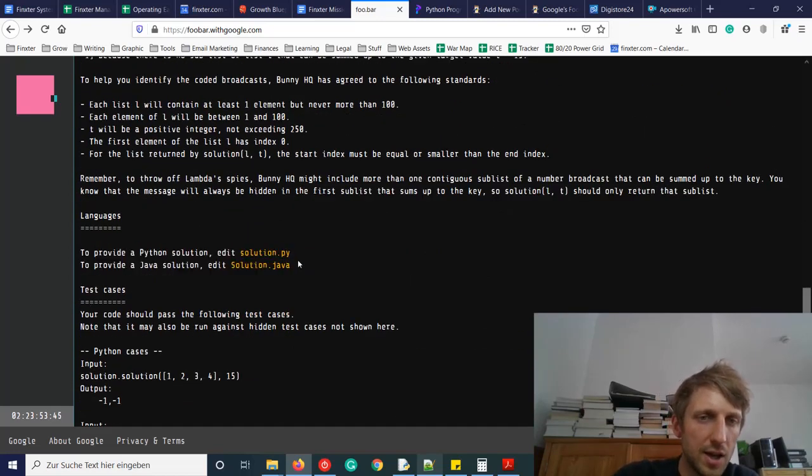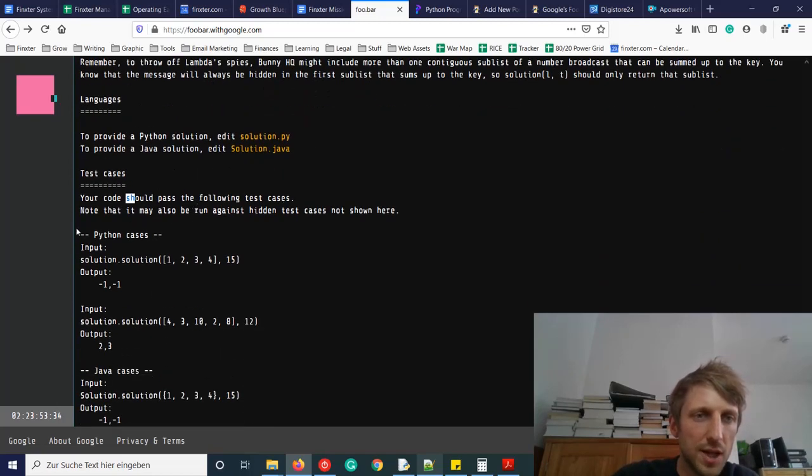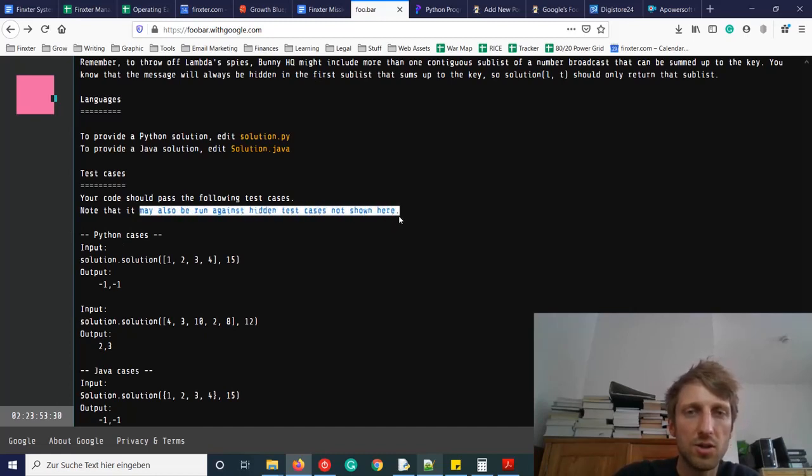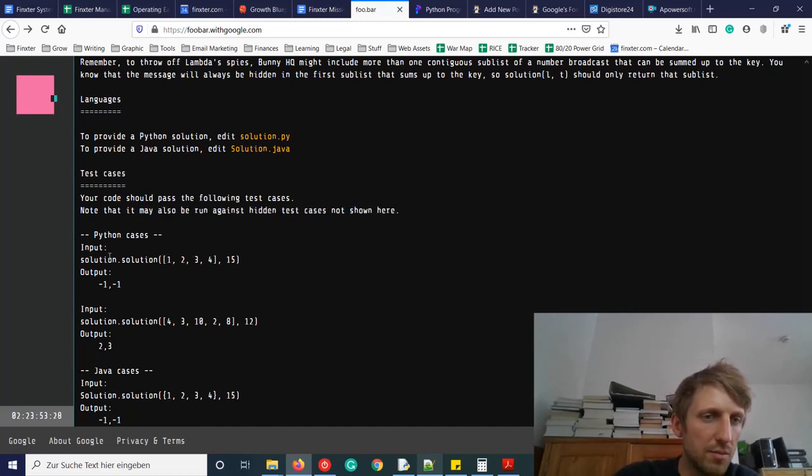Okay, we can add it like either solution.py or solution.java if you want to use Java or Python. And the test cases are, your code should pass the following test cases. Note that it may also be run against hidden test cases not shown here. Okay, so we have, for the Python cases, solution, this list and 15.